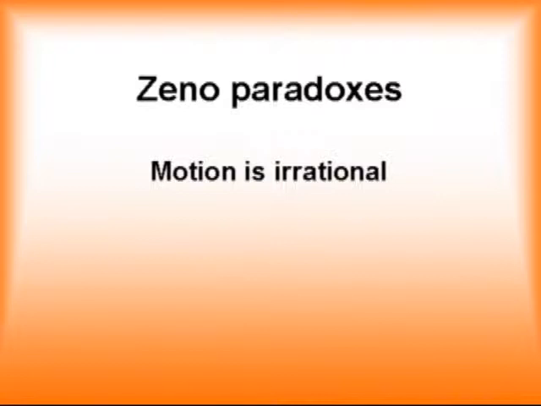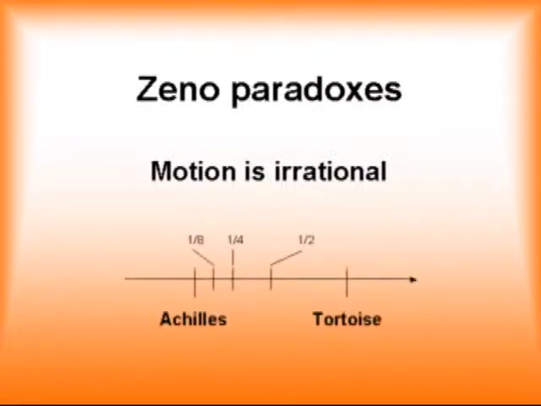If you're familiar with the Zeno paradoxes, you'll recall that Zeno uses a number of scenarios to prove that motion is illusory because it is irrational. To take a familiar example, if a tortoise has a head start on Achilles, Achilles will never catch the tortoise because Achilles must first move to the halfway point between himself and the tortoise. But in order to reach that point, Achilles must first move to the halfway point between himself and the first halfway point, ad infinitum, implying that Achilles can't move.